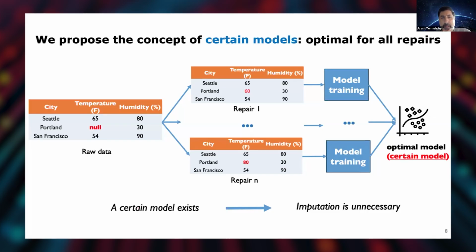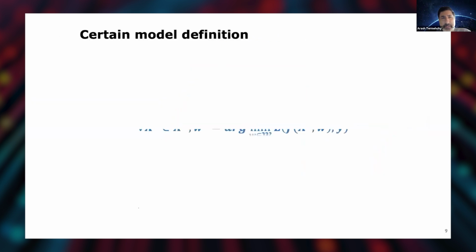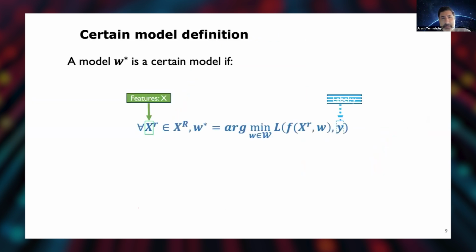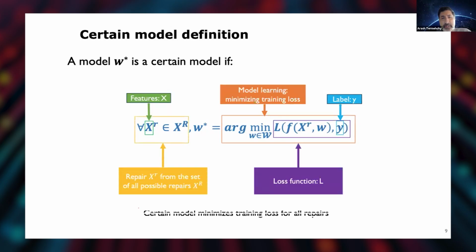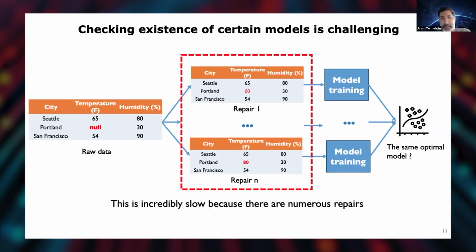So what we're going to do is design efficient algorithms that, without actually materializing all the possible repairs and training all the possible models, can tell us whether a certain model exists or not and can learn a certain model, right? So this is the definition of a certain model. That's the model that gives me the minimum loss over all possible repairs.